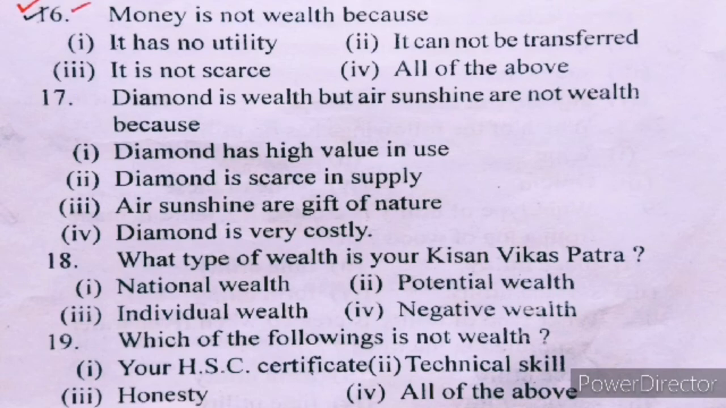Number 18, what type of wealth is Kisan Vikas Patra? I, national wealth; II, potential wealth; III, individual wealth; IV, negative wealth. Kisan Vikas Patra is an individual wealth because it cannot be transferred to another person. It cannot be separated from the name it is booked in. So the answer will be III, individual wealth.